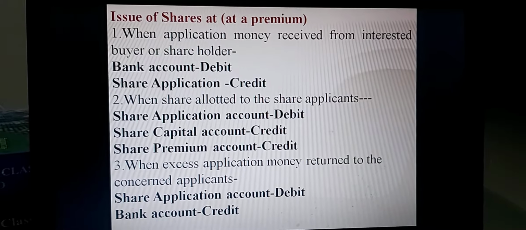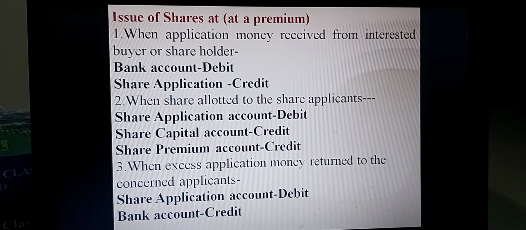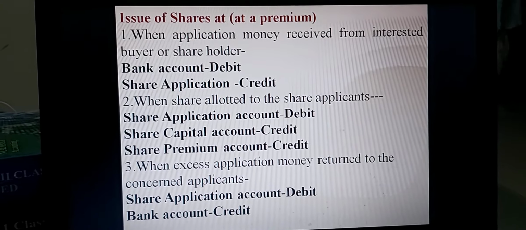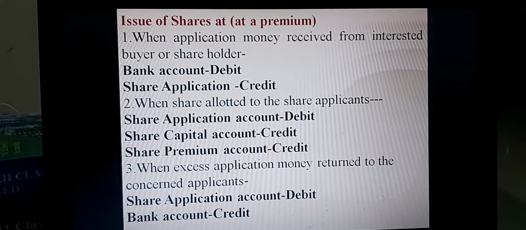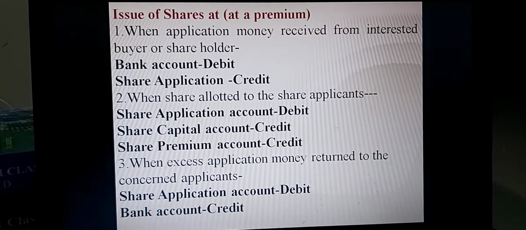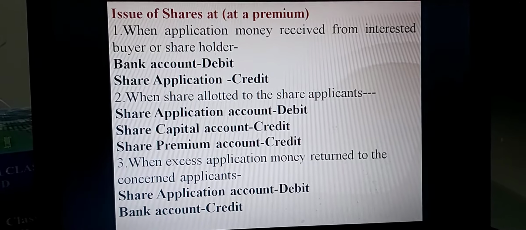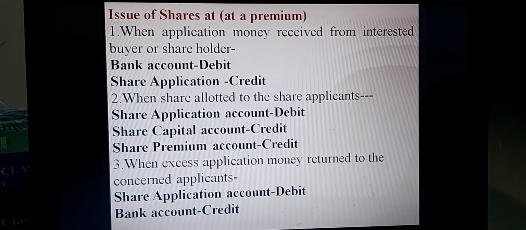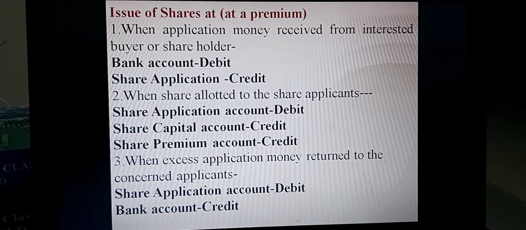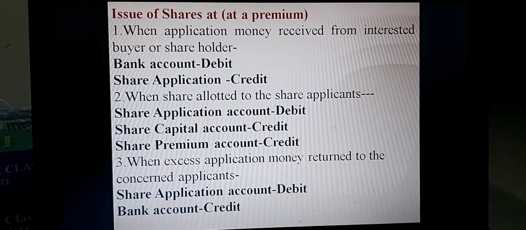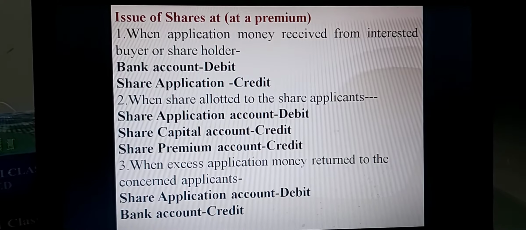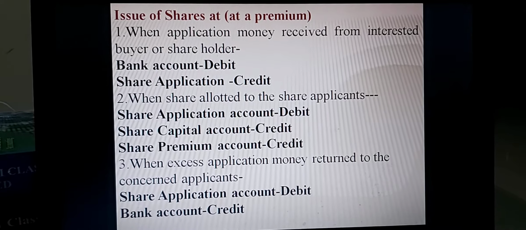Dear boys and girls, I already discussed in the previous lesson, when shares are issued at a premium, then a maximum of 4 journals are related to the issuing of shares at a premium. Number 1, when application money is received from an interested buyer or shareholder, the journal entry is bank account debit, share application account credit.